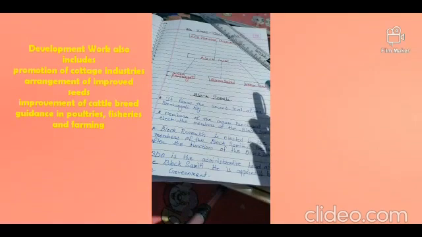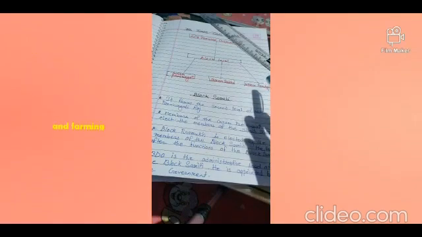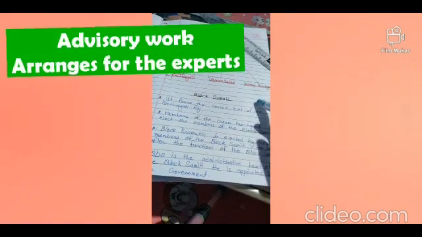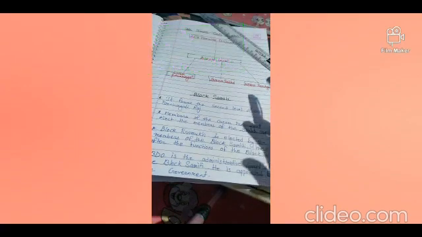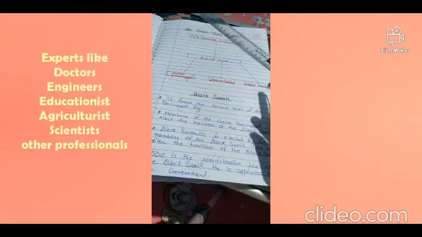The block समिति arranges for the experts. बहुत सारी चीजें ऐसी होती हैं जिसके लिए विलेजर्स को स्पेशल नॉलेज की जरूरत होती है. उन्हें बहुत सारी बातें नहीं मालूम होती हैं. They are not aware about so many things. So block समिति arranges for the experts who advise people on various issues like the doctors, the veterinary doctors, the engineers, educationists, agriculturists, scientists, and other professionals from the various fields. They visit the villages at frequent intervals and guide the people of the block there.